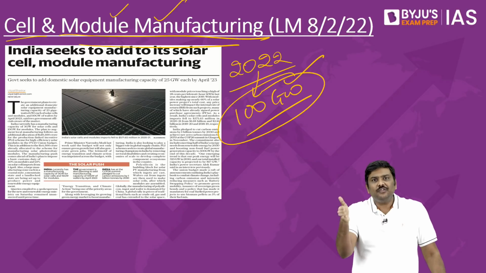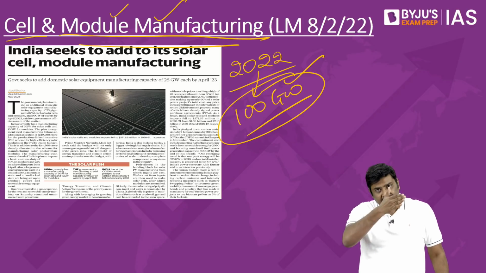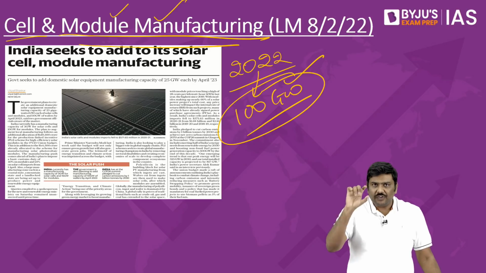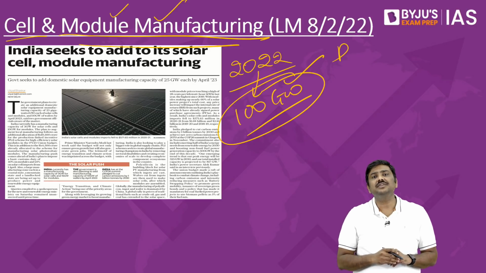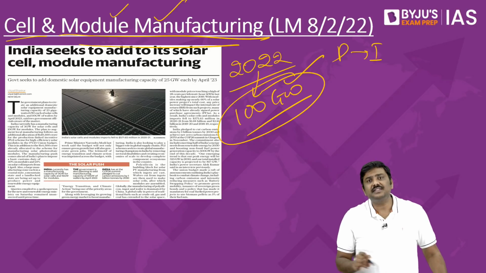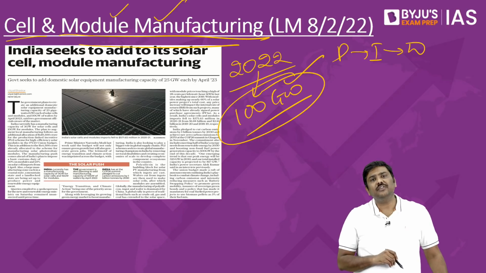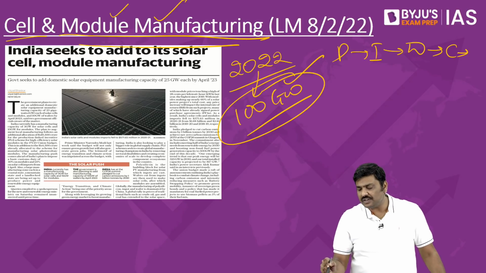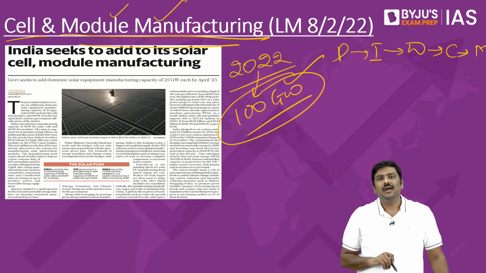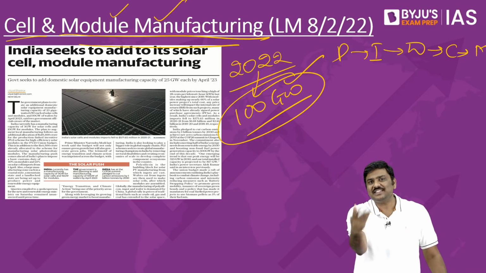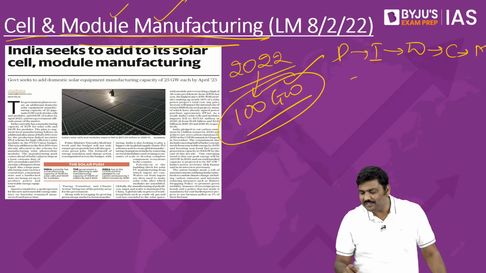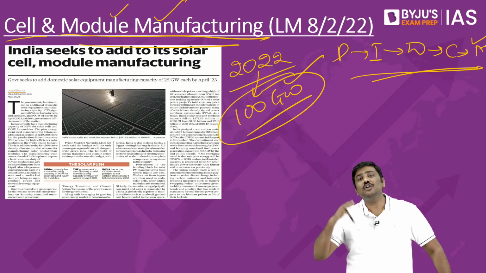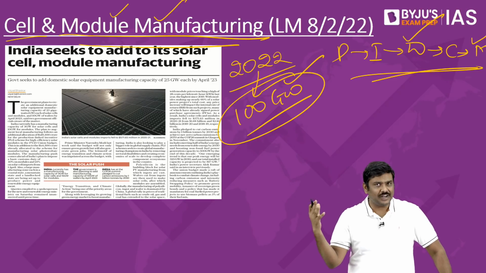Because generally when you manufacture solar modules, the sequence of the supply chain will be, first you will manufacture polysilicon, then you will manufacture ingots, then wafers are manufactured, which are used to manufacture cells, and finally we manufacture the solar modules. And again, it should not be surprising when I say that China is a leading country with respect to solar cell manufacturing, solar module manufacturing, wafer manufacturing, etc.